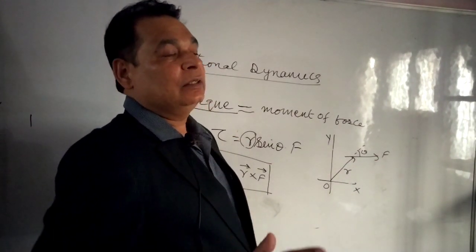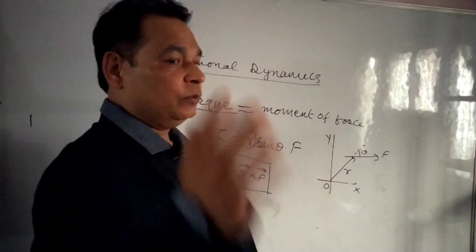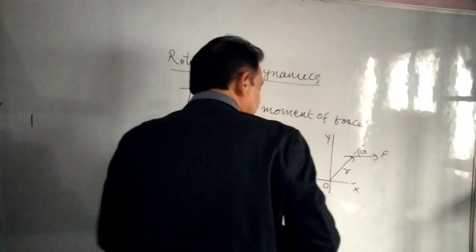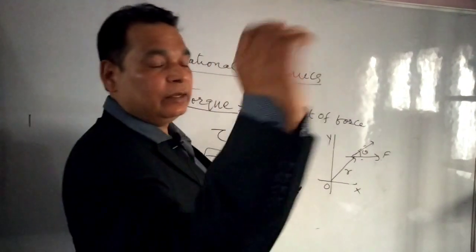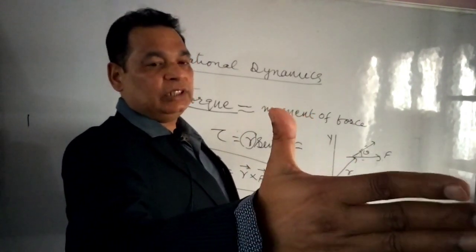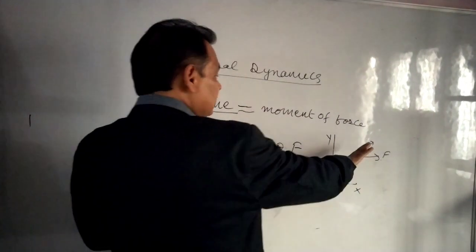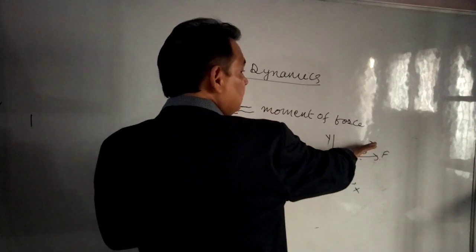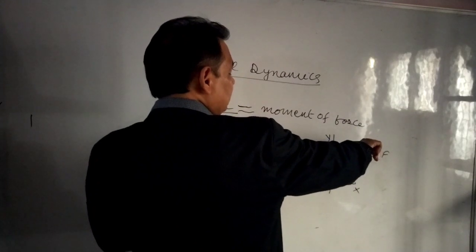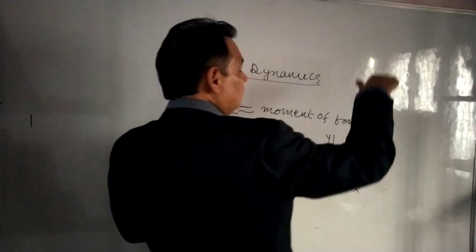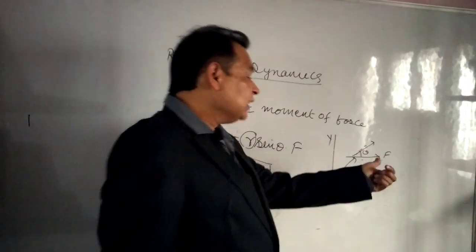I hope you have studied vector product or cross product of vectors at the start of your syllabus. r is in this direction, F is in this direction. Firstly, take your right hand, keep the thumb perpendicular to the fingers and align the fingers along r. Firstly r, then curl, meaning turn towards the line of force in this way. In this figure, the thumb is inside the board. That's why torque will be perpendicular to r and F both, and that will be inside the board.